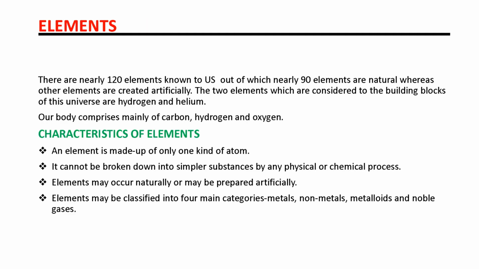The next topic is elements. What are elements? Elements are pure substances which are made up of only one kind of atom. I have already explained this earlier. There are 120 elements in the universe which we know, and 90 elements are natural elements. So what are natural elements? Elements that occur in nature, we call them natural elements.